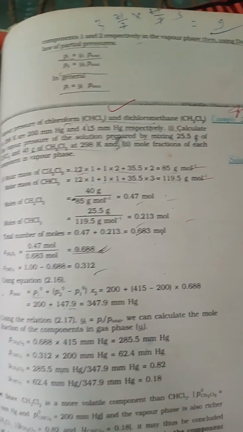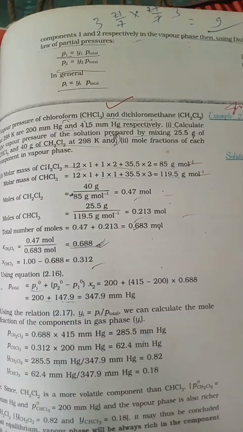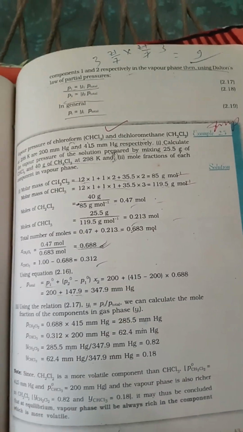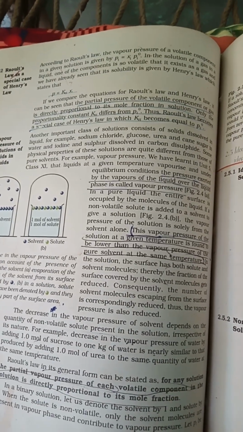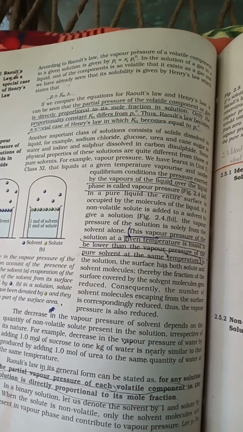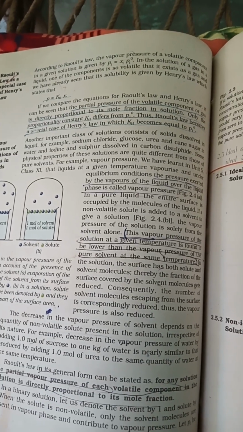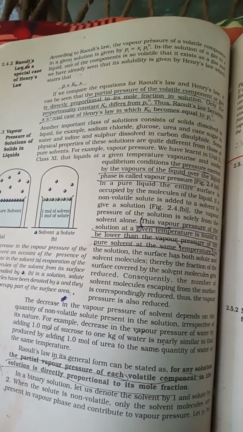If y1 and y2 are the mole fractions of components 1 and 2 in the vapor phase, then using Dalton's law, partial pressure P1 is equal to y1 P total, P2 is equal to y2 P total. In general, Pi is equal to yi P total. Raoult's law is a special case of Henry's law. The partial pressure of a volatile component or gas is directly proportional to its mole fraction in solution, only the proportionality constant Kh differs from P1 naught. Raoult's law thus becomes a special case of Henry's law.